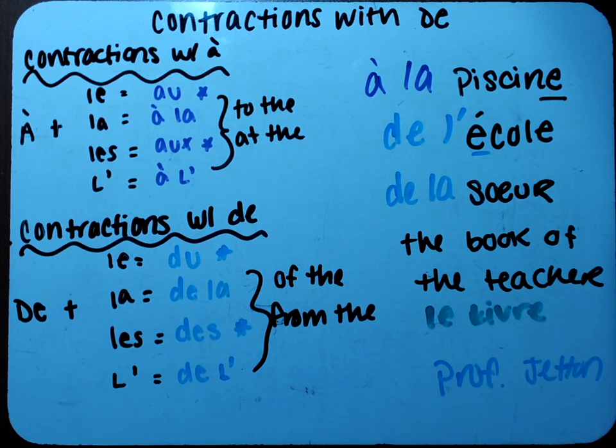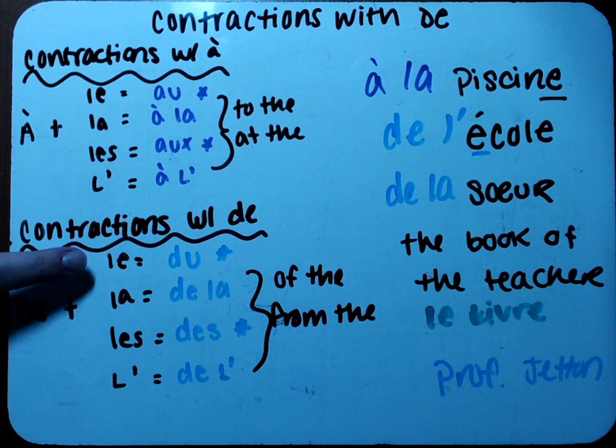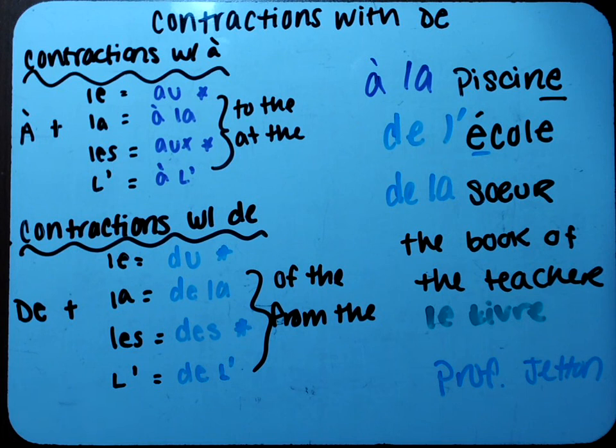So to get de plus le, we have to combine those two, and it ends up equaling du. So le livre du professeur Jetan. And the du agrees with professeur, just like à la agreed with piscine, and de l'apostrophe agreed with l'école. De la agreed with sœur, etc., etc.